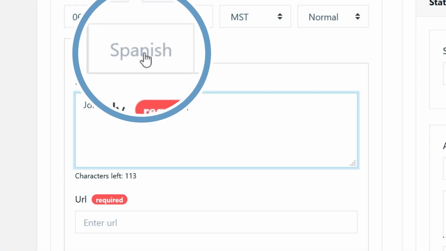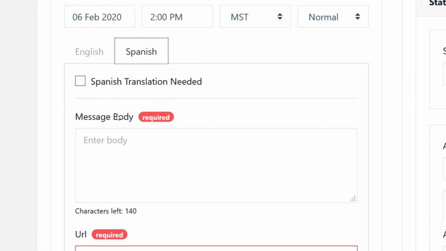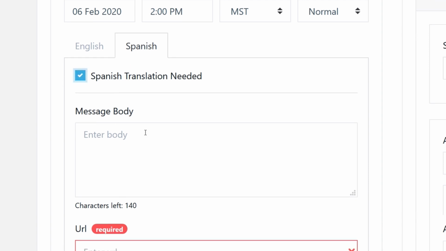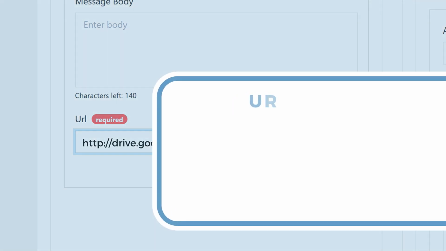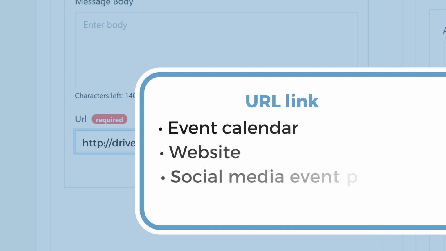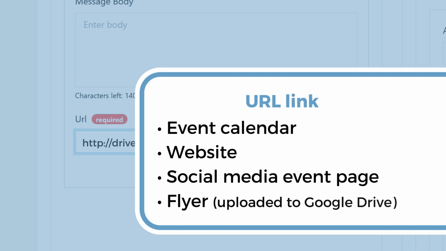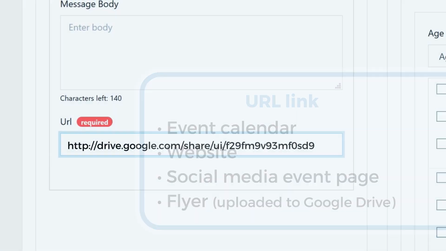Use this tab to toggle over to the Spanish message field. If you need Spanish translation, click the box here. Every text message is required to have a URL, so put that here and in the Spanish message as well. The URL link can be an event calendar, a website, a social media event page, or a flyer uploaded to Google Drive or Dropbox. These are converted to a bit.ly link when it goes out.